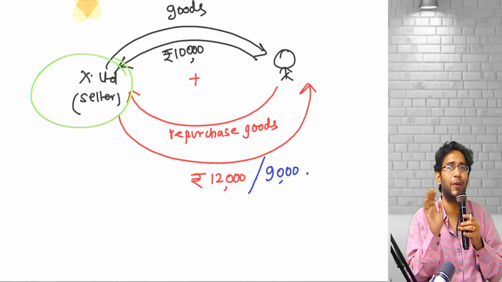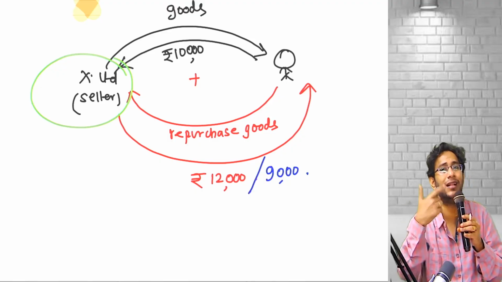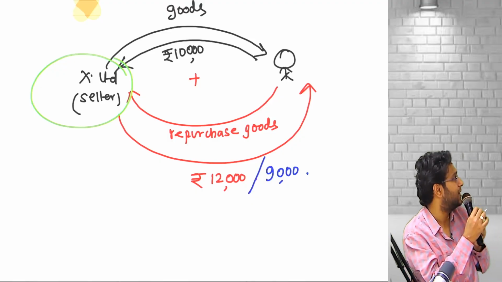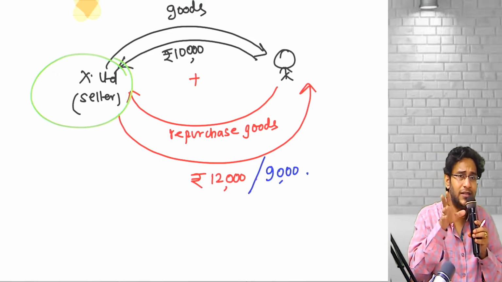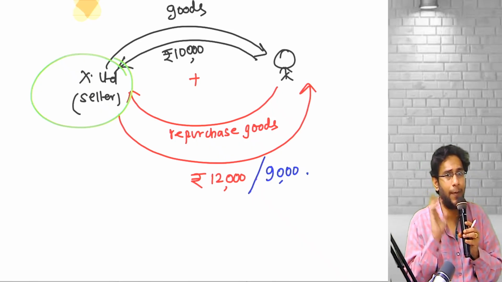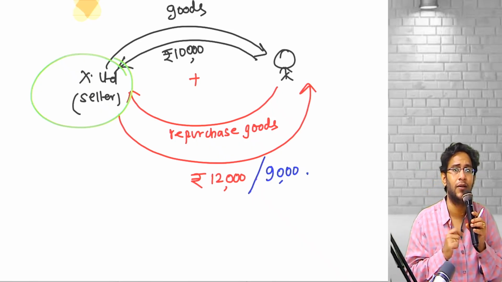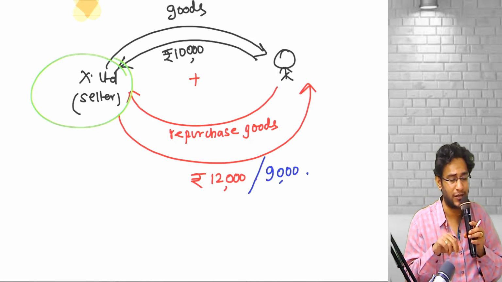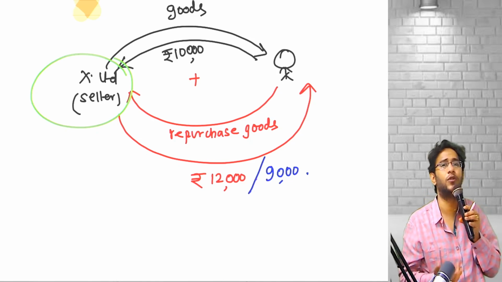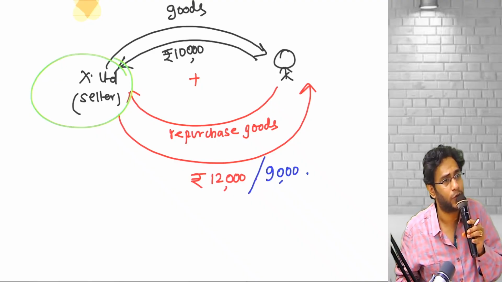If X Limited is paying less, we are getting benefit because somebody else is using my asset. Therefore, it is a lease transaction. This is a case of sale plus repurchase fixed. In this, another variant is also there. Sale happened, but whether repurchase will happen or not is at the option of the buyer or at the option of the seller. This is nothing but call option and put option.